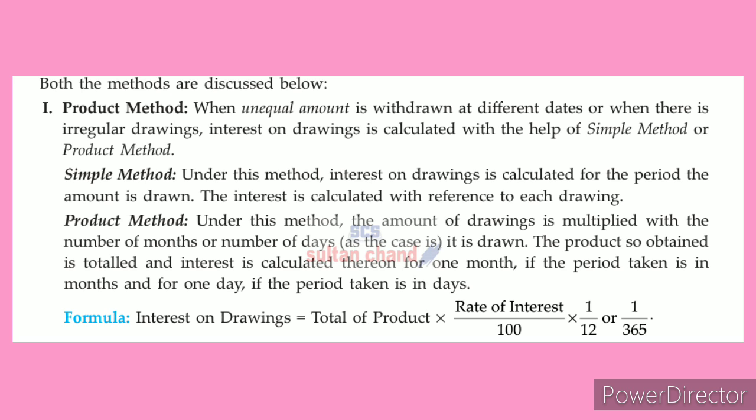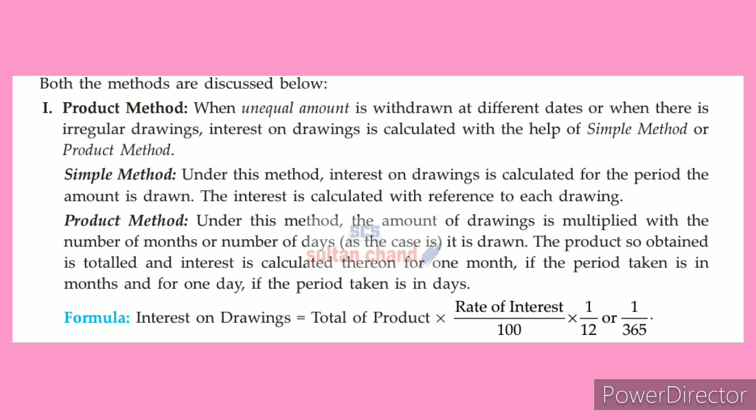So two methods, one is product method and another one is average period method. Product method is especially used for unequal amounts, and average period method is especially used for equal and uniform amounts withdrawn by a partner. Product method is subdivided into two parts: simple method and product method. In the simple method, they give importance only to the period from when you have withdrawn till the end of that year, how many months in between. So they are calculating that. That is the simple method.